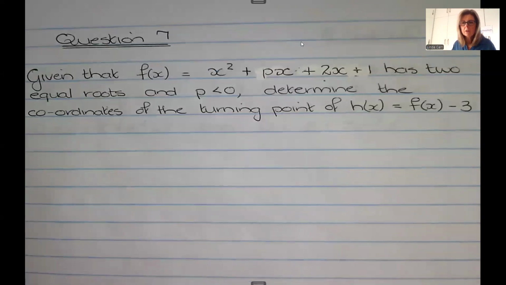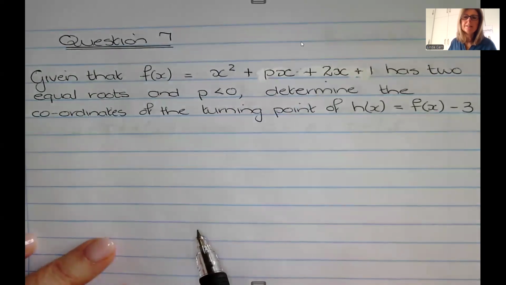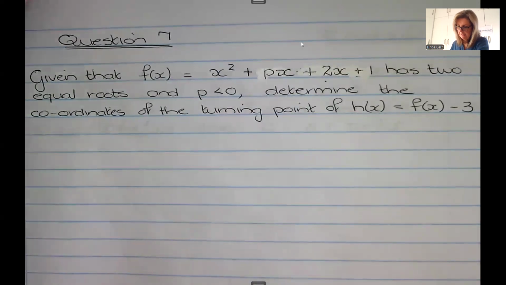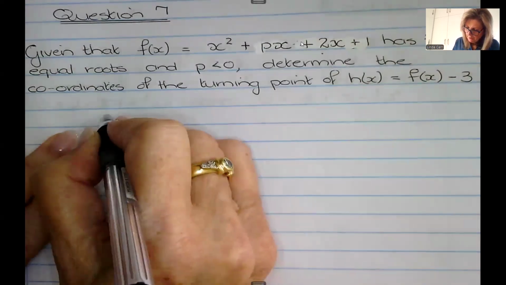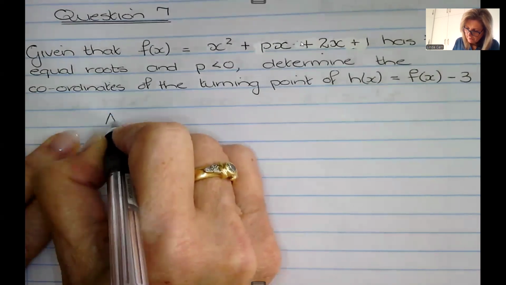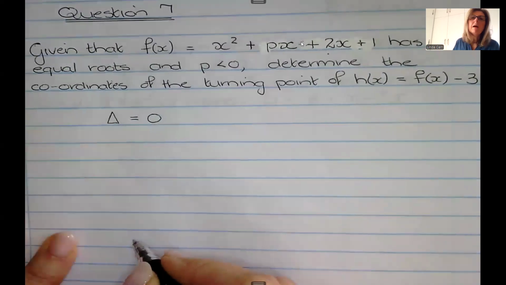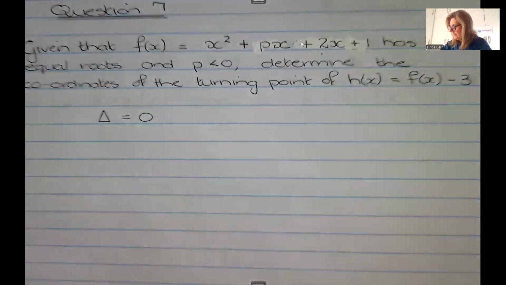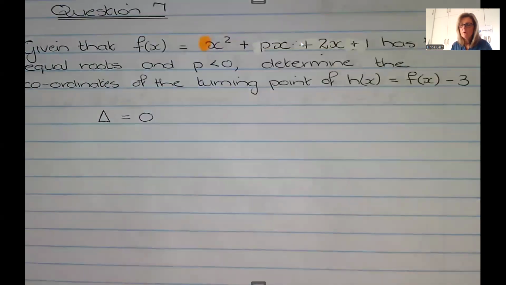So there's a lot going on here, because obviously I'm first going to have to work out what p is before I can even get to see what f of x looks like. Okay, so 2 equal roots. For equal roots, delta equals 0. So now I know that I'm doing delta. And remember, for delta, anything in front of the x squared is your a.